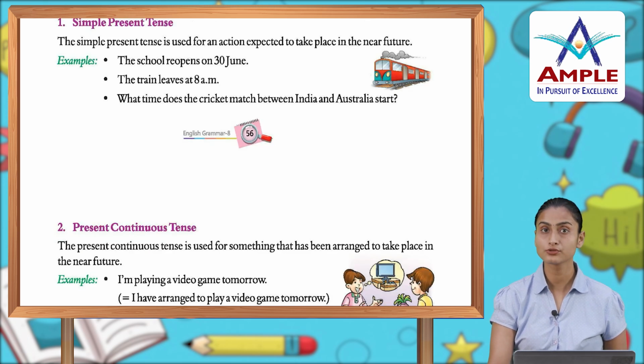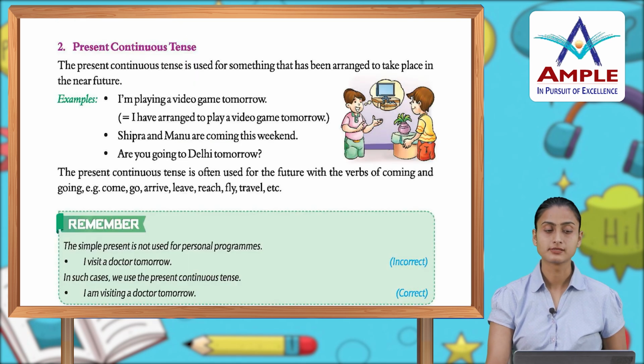Examples: the school reopens on 30 June. The train leaves at 8 a.m. What time does the cricket match between India and Australia start? Then you have the present continuous tense.